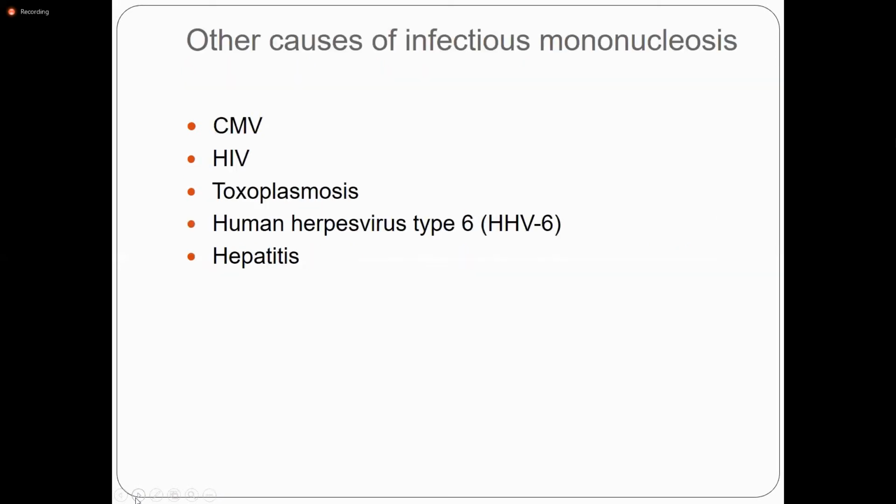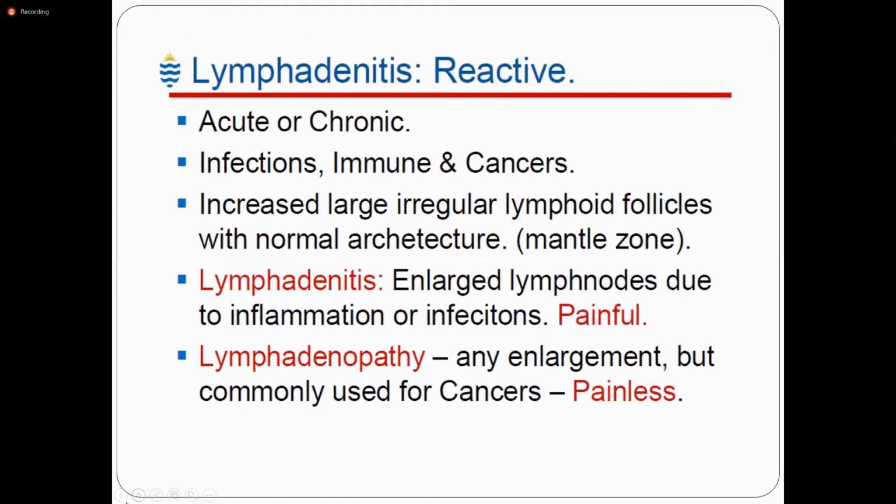Other causes of infectious mononucleosis, just for remembering, are CMV, HIV, toxoplasmosis, human herpes virus, and hepatitis. Now coming to the lymphadenitis.